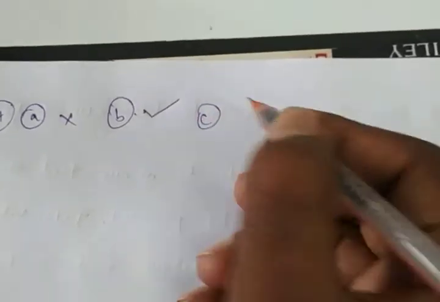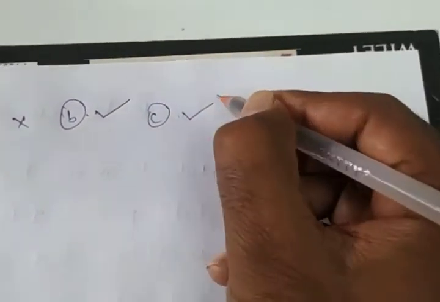And what is the C statement? Balanced diet for the body should contain a variety of food items. Once you have to see the fourth C question. Yes, balanced diet for the body should contain a variety of food items. Balanced diet means we contain the variety of food items. That statement is correct. Correct means we can tick the right mark.